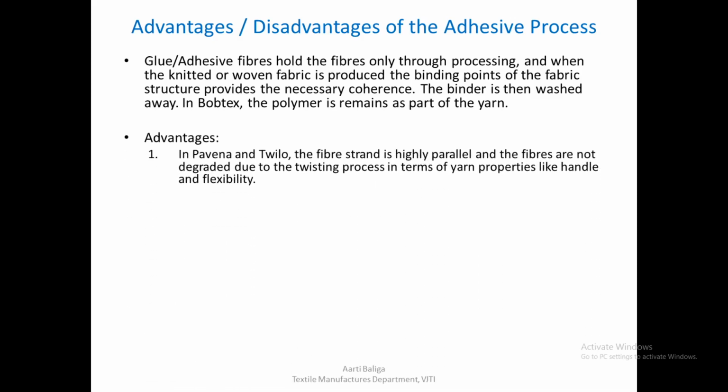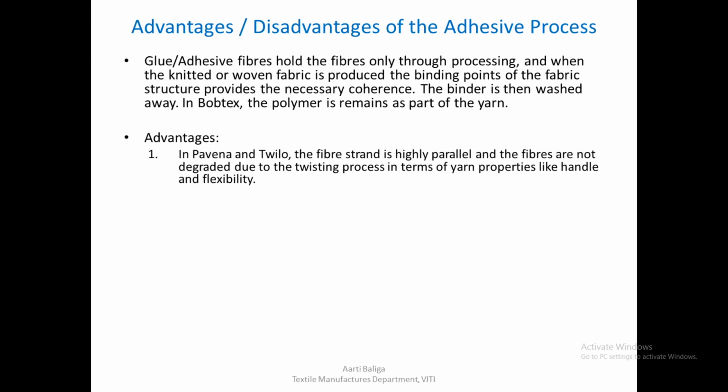So let us look at the advantages of these processes and if there are any disadvantages in the adhesive process. In case of Pavina and Twilo, the fiber strands are highly parallel since we are feeding draw frame fibers, and the fibers do not get degraded due to twisting, since we have seen that it is a twistless process, and the binding is provided by adhesive fibers or binding agent.